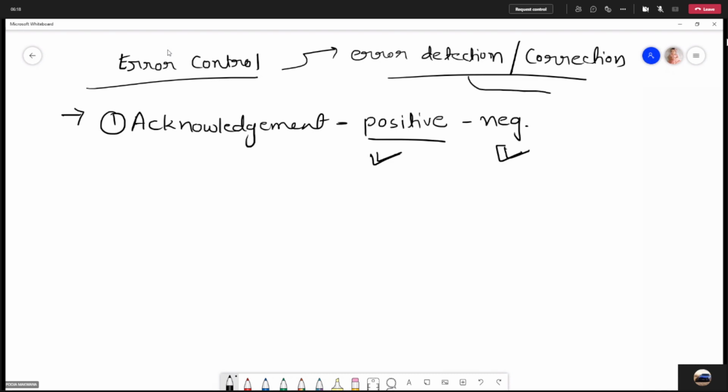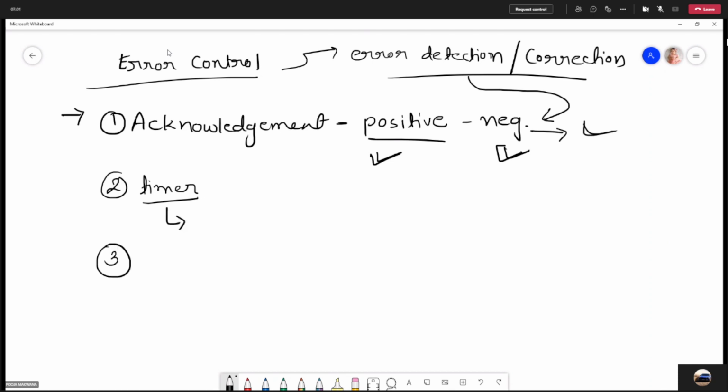So we have some error detection techniques. Using these techniques, the receiver will come to know that the particular packet or frame is corrupted, so it will request the sender to resend the frame. Then we have a timer. If your packet or frame does not reach at all, the sender will set a timer and wait for some time. If the acknowledgement does not arrive, the sender will retransmit the frame. So the second thing that we have is the timer.